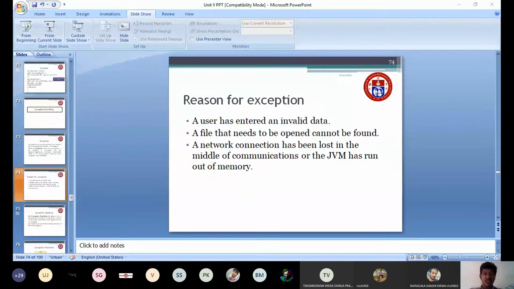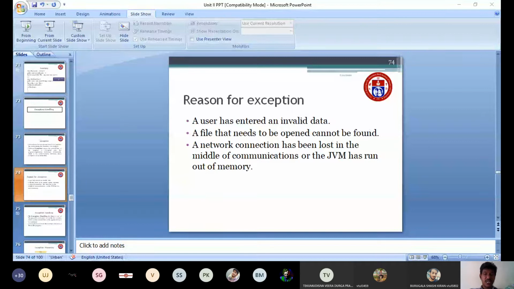These are the three reasons you may get an exception. First reason, the user has entered invalid data. Invalid data means, for example, whenever you try to do 1 by 0 or that kind of operation, then you may get an exception. Another reason is that you are trying to open a file that cannot be found. The file is not available, but you are trying to open it. In that case, you may get an exception.